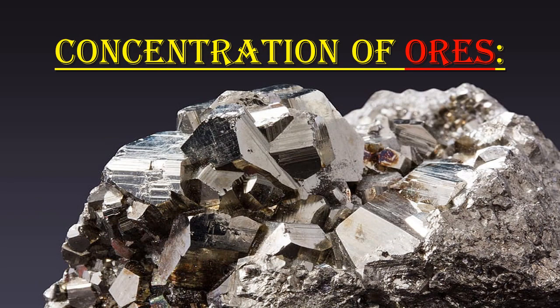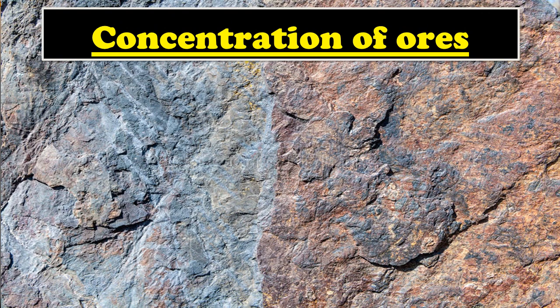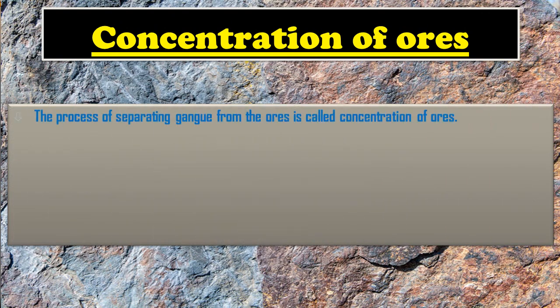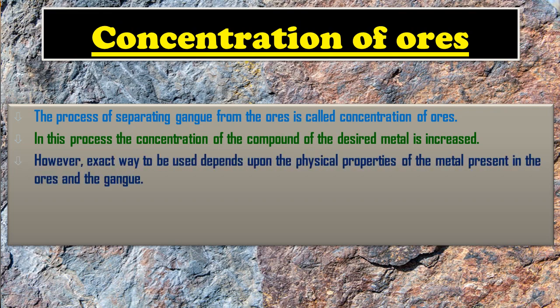So here also there are different methods. First of all, students, what is concentration of ore? The process of separating gangue, which are the impurities present in the ores of minerals, from the ores is called concentration of ore. In this process, the concentration of the compound of the desired metal increases, and various ways are used for this purpose. However, the exact way to be used depends upon the physical properties of the metals present in their ores and the gangue.